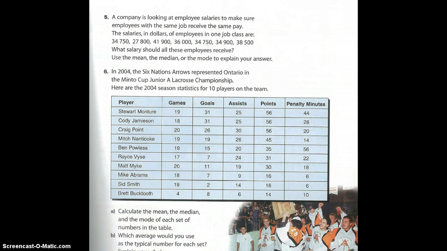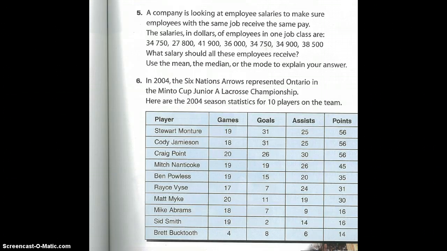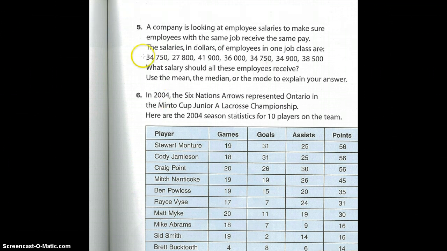But now let's look at number 5 and number 6 in your book. So maybe I should blow this up a little bit. Let's see. We'll look at number 5 first. Okay, number 5 says a company is looking at employee salaries, just like we just did, to make sure employees with the same job receive the same pay. The salaries in dollars of employees in one job class, so maybe these people are the accountants in a company. So here are their salaries: